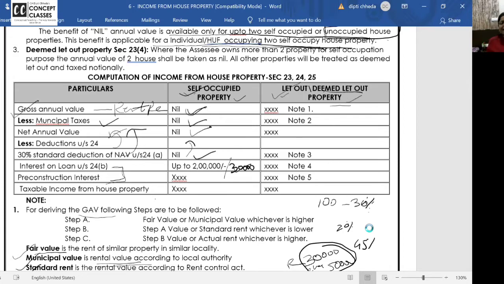Take a pause, digest, and go to the first booster note. Self-occupied property will always show a loss. Clear to all of you or not? Self-occupied property will always show a loss. Is it clear to all of you?